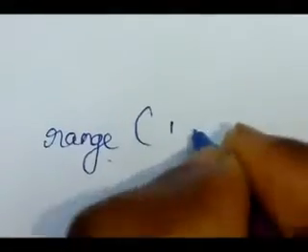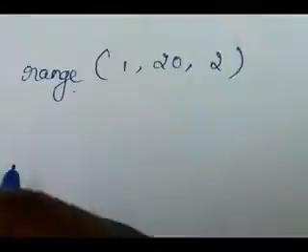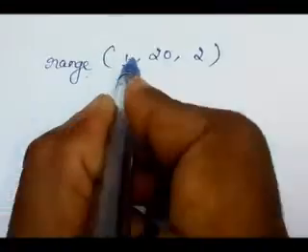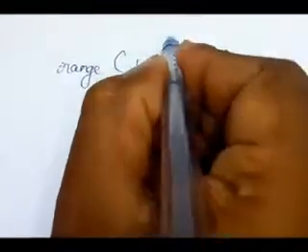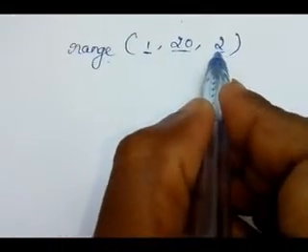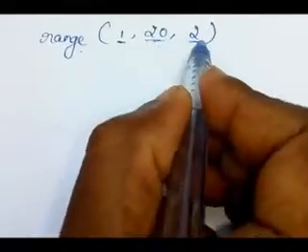Range 1 comma 20 comma 2. Here what is the start value? 1. Then the end value is 20. 20 means what? 20 minus 1, 19. That will be printed. Then the increment value is 2. So the values in between are incremented by 2.